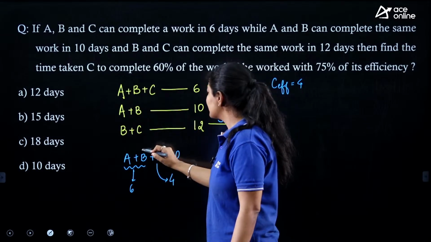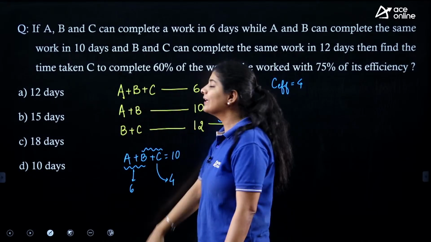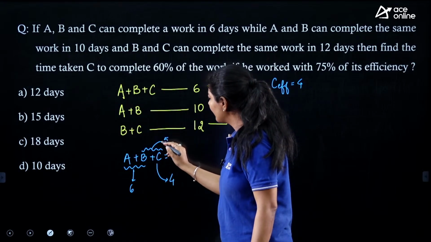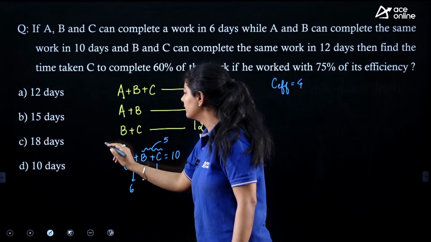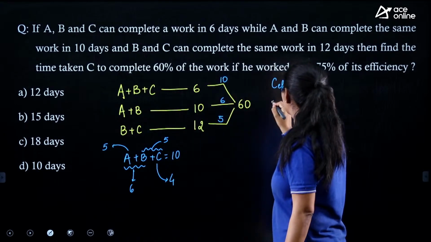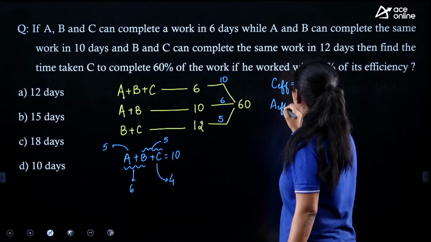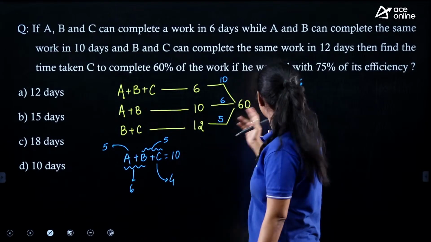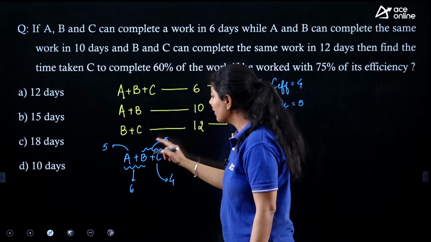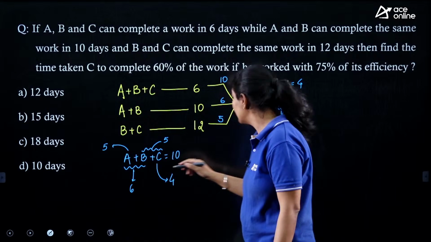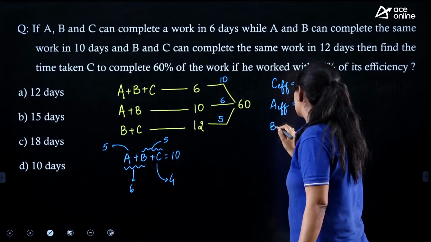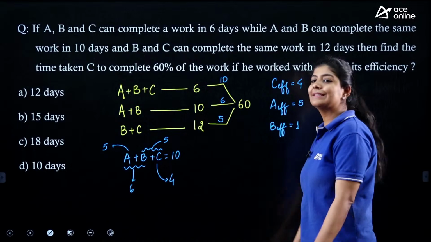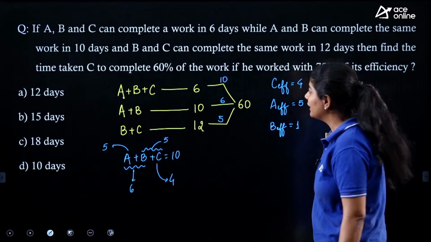Now you can also see that the combined efficiency of B and C is nothing but 5. So what value should we put over here? That is 5. So the efficiency of A is nothing but 5. And from this one you can say that if the efficiency of C is 4, what value should we put over here? 1. So the efficiency of B that we got over here is 1. Now these are the individual efficiency of each person.